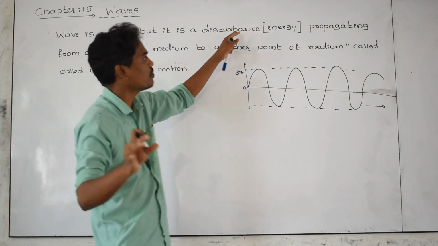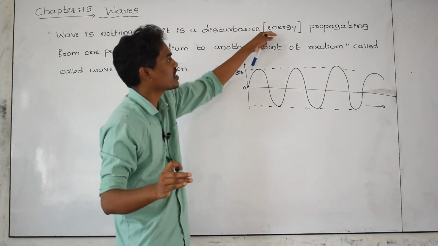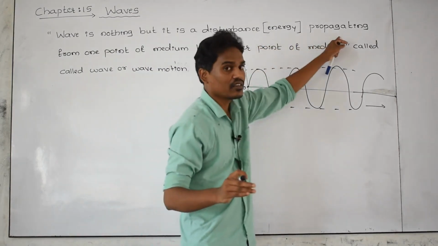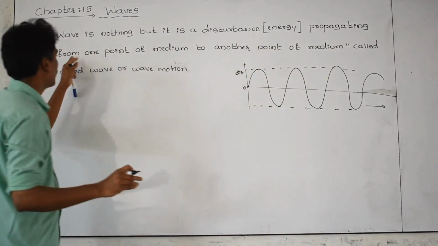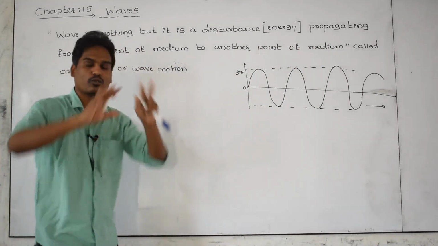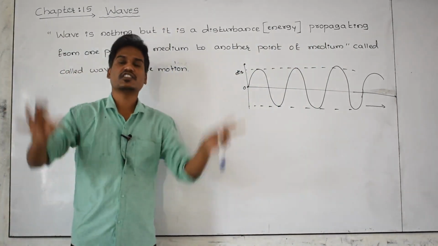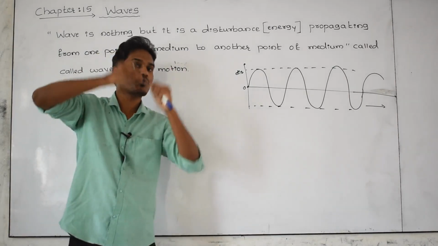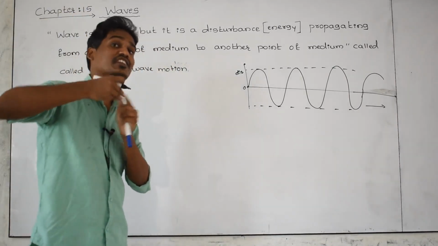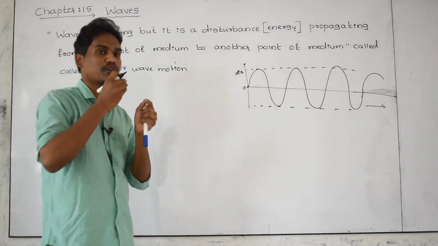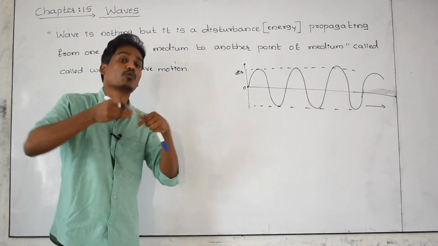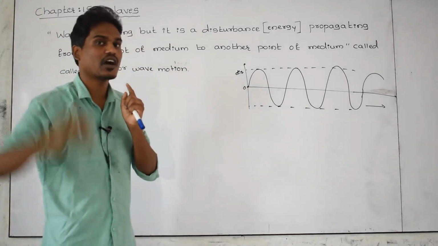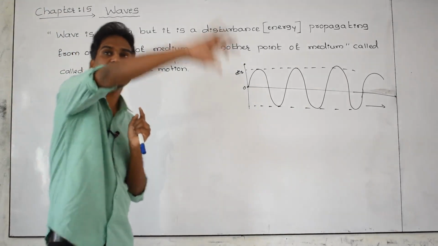Generally, remember the disturbance or energy, both are the same, propagating from one point of the medium. What is the medium present over here? This is an air medium, and in the air medium, from one point of the medium to another point of the medium, sound energy is propagating. How? This is the first point, my vocal cord producing a sound. From this point to your ear is another point of the medium. The entire medium is an air medium.